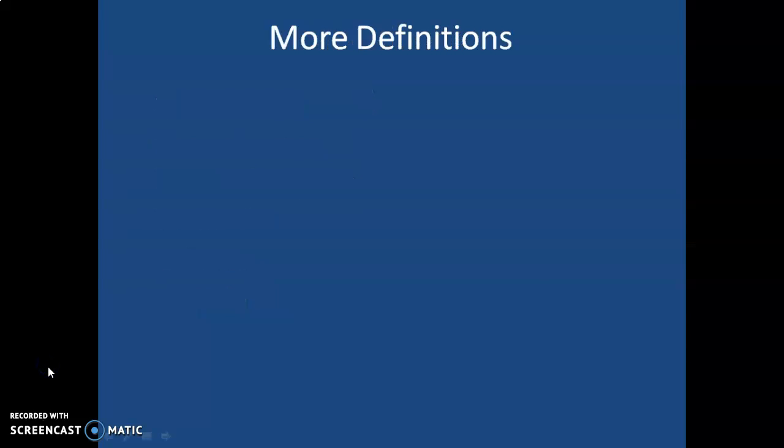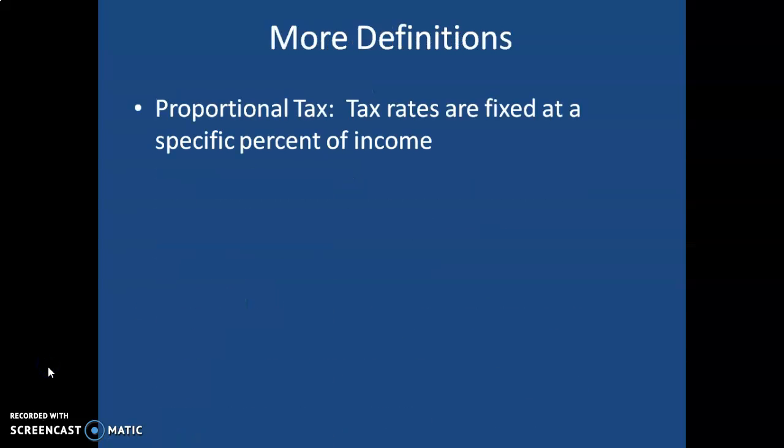A few more definitions. A proportional tax, that's tax rates that are fixed at a specific percent of income. So this means that, for example, if you make $20,000 a year and you pay 15% of your earnings in income tax, you could also make $2 million a year and also pay the same rate, 15% on your income. So a proportional tax, it doesn't matter what your annual earnings are, you're going to pay the same tax rate regardless.